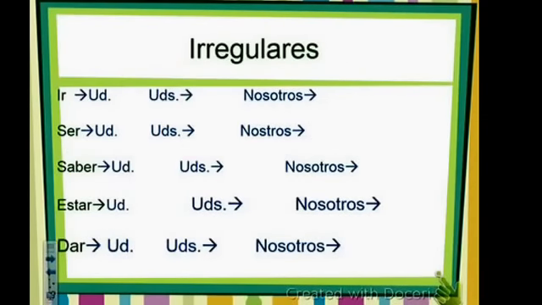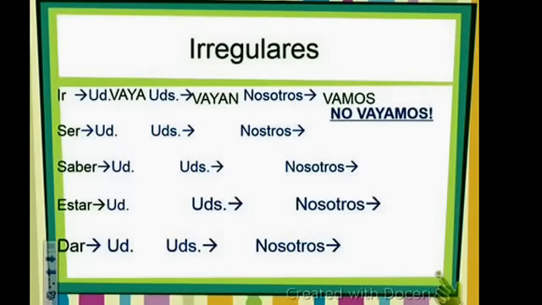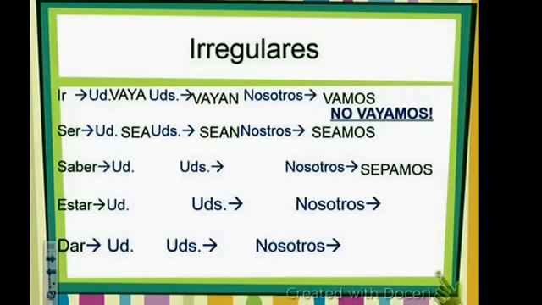So here's some irregulars. Ir, the usted is vaya. So ustedes, the only difference is adding an N, so it's going to be vayan. And nosotros, we're going to add mos, vayamos, and no vayamos in the nosotros. The stem is va. Ser, the nosotros form of ser is seamos. Ustedes sean, not Sean, sean. And the usted form is sea, not see, sea. Saber, the nosotros is sepamos, sepan, sepa.